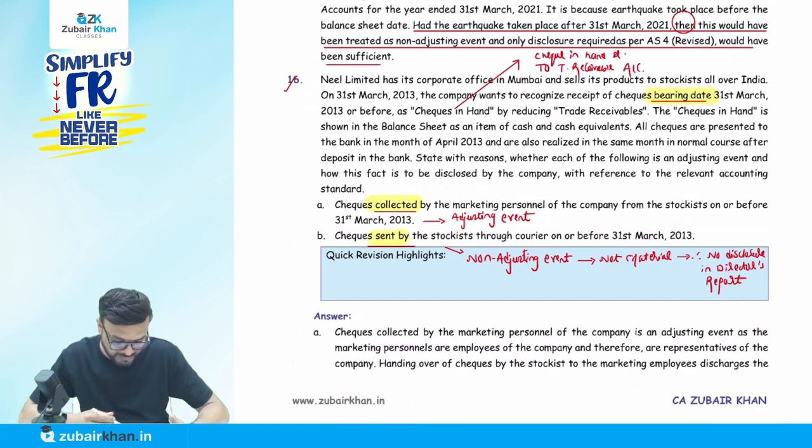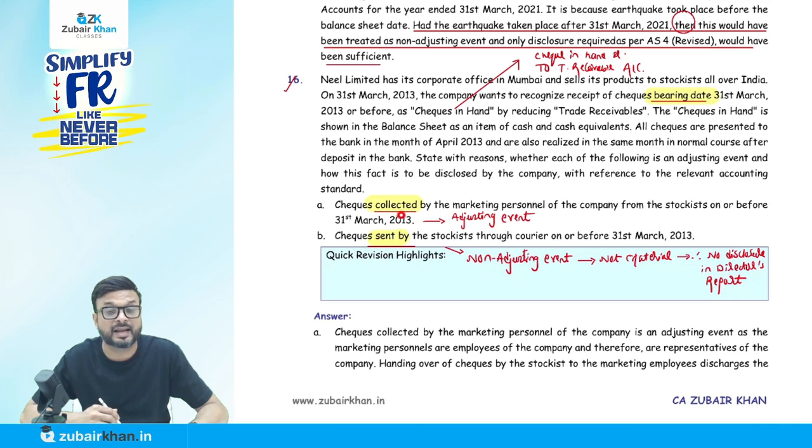So in the first case, this is check collected by the marketing person of the company from the stockist on or before 31st March 2013. Collected. So correct treatment: they have not yet deposited the check. They will deposit the check in April month. No problem. But they received the check on 31st March. So this is the correct treatment. It's an adjusting event. They can do that because they have already received the check.